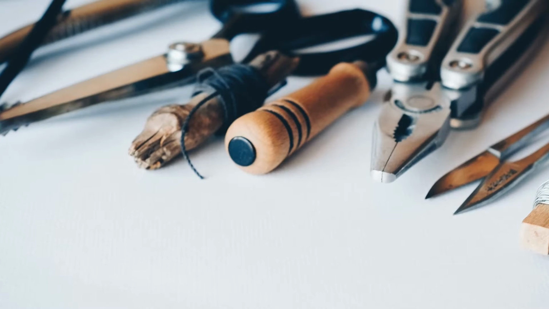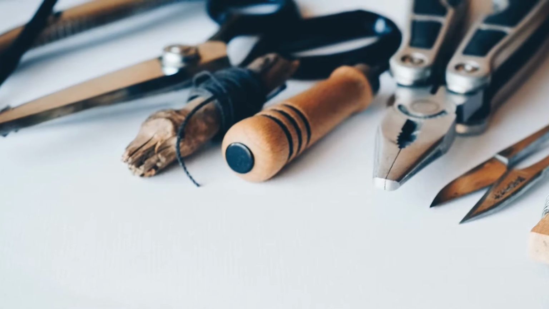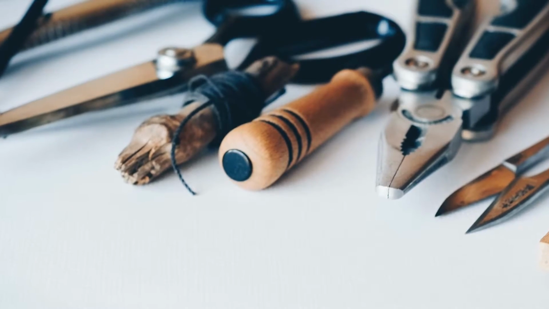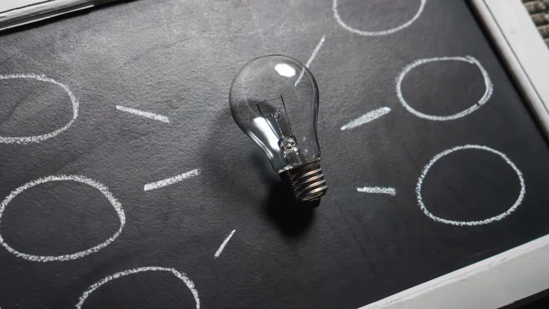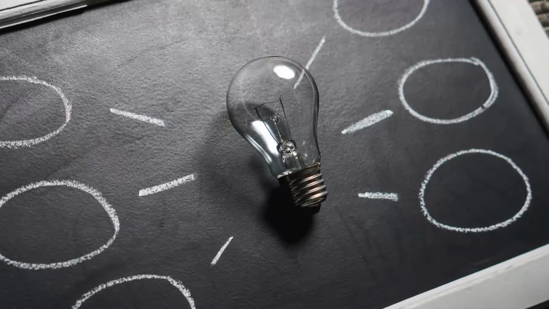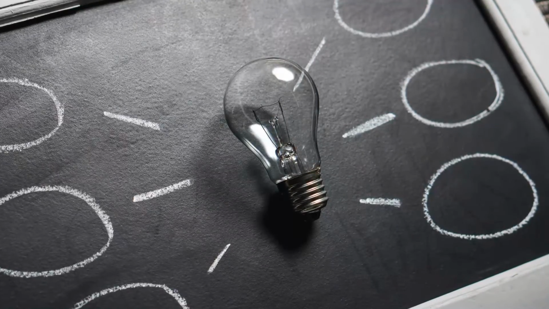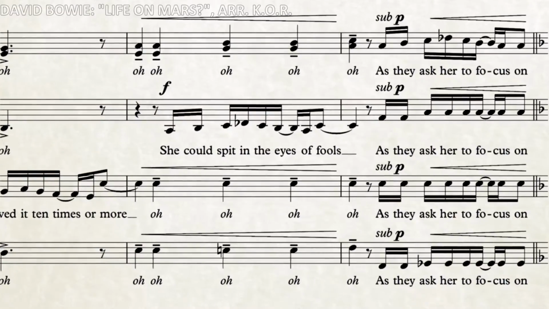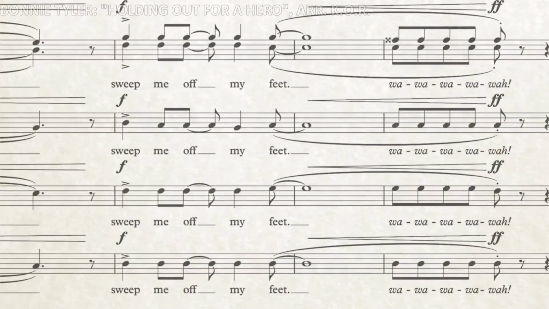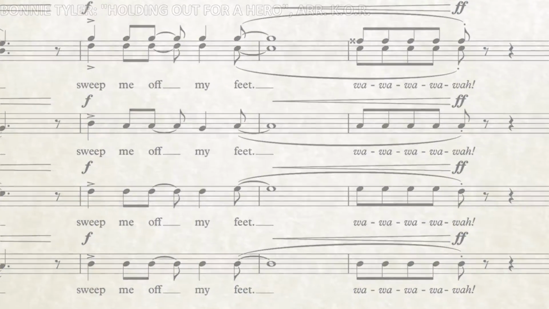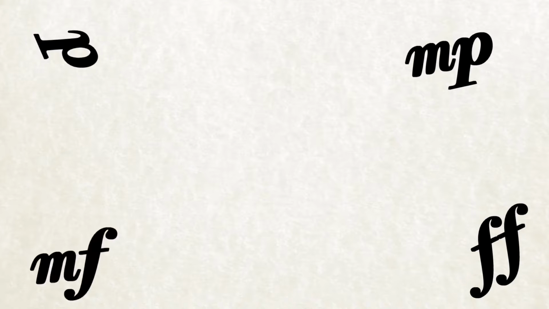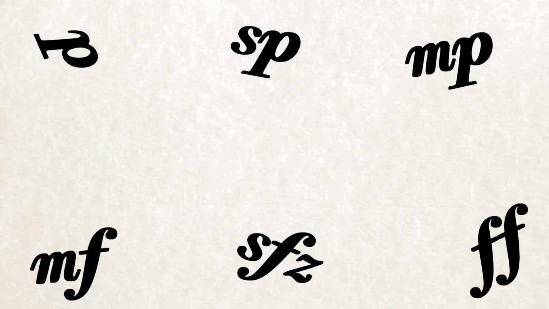My best tip to avoid this is to not leave the dynamics until the end, but put them in as you work. This way, you're actively thinking about them while you're developing the arrangement, and they may even give you some ideas about how to approach different sections of the song, like going very quiet or loud suddenly, or having a section with continuous growth in loudness until a climax. So don't forget about the dynamics, and make time for them while you're arranging.